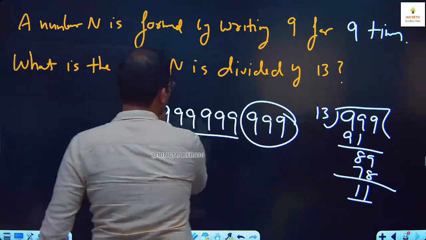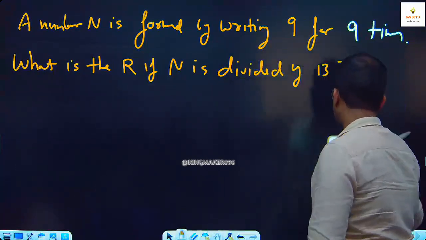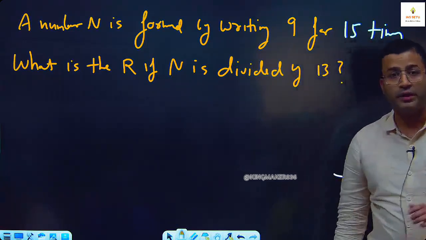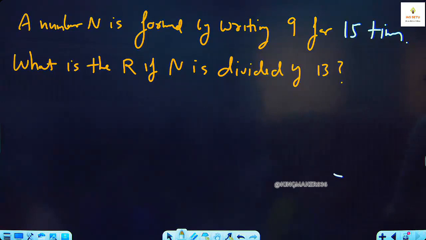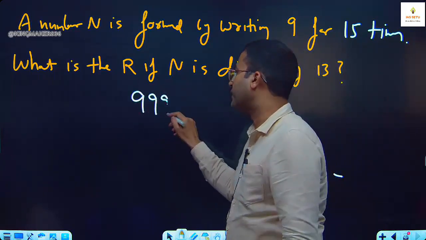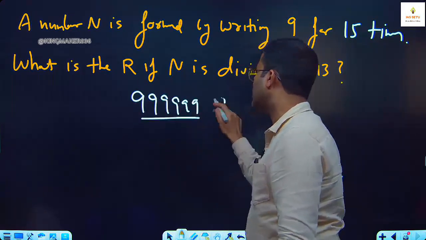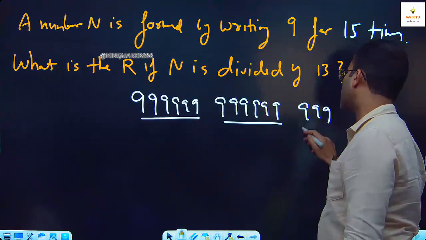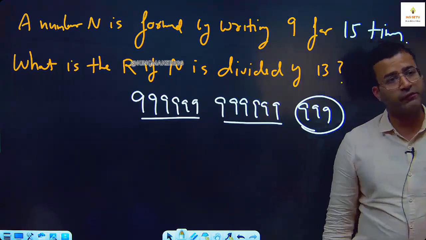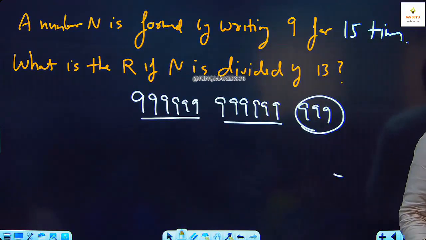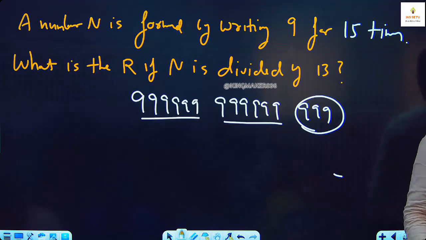Similarly, if I ask a number n is formed by writing 9 for 15 times, what is the remainder if n is divided by 13? Same. Why? Because we have 2 pairs of 6 digits plus we have 3 extra 9s. Only this extra 9 will decide. If you have exact pairs of 6 digits, that is exactly divisible by 7, 11, 13. Extra digits are going to decide.